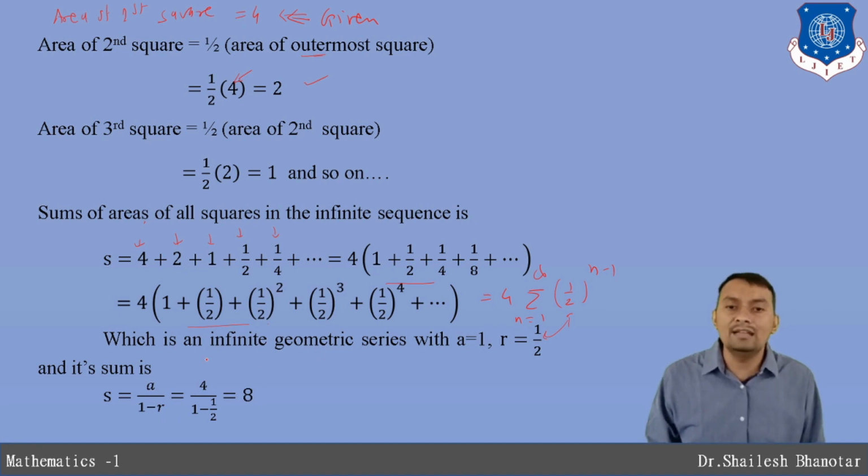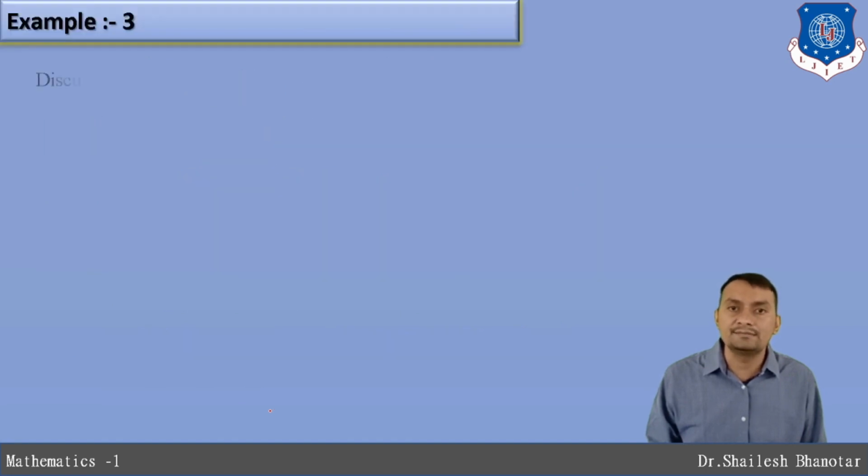Here a can be taken as 4, because in a r raised to n minus 1, a is a constant quantity. When you simplify, you get the answer 8, which is a finite quantity. Therefore the sum is 8.